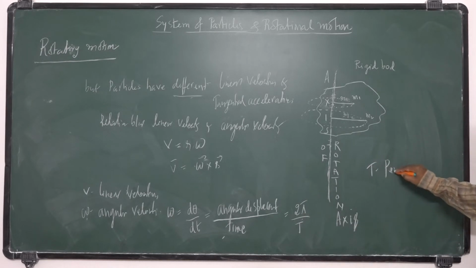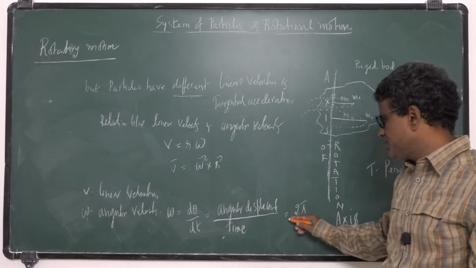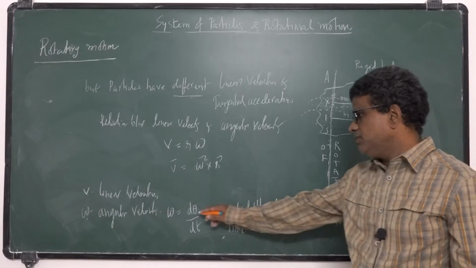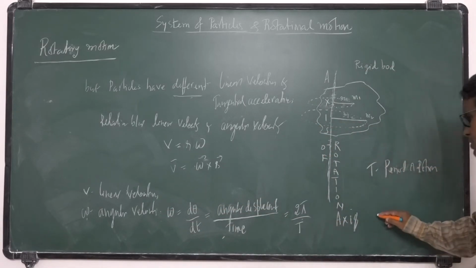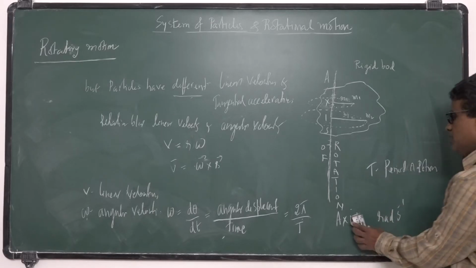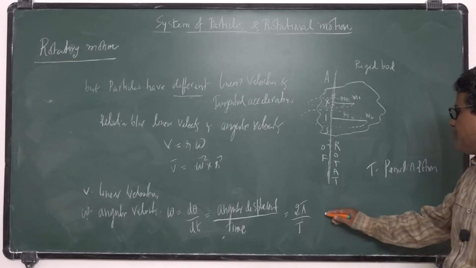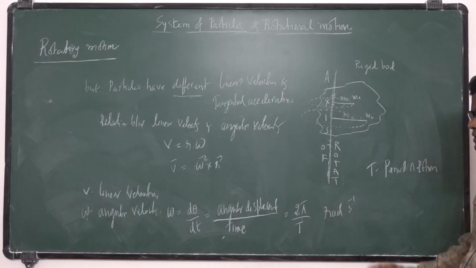Period of rotation, that means the time taken for one rotation. If T is the time taken for one rotation, then 2 pi by T is called its angular velocity. Its unit is rad second inverse.